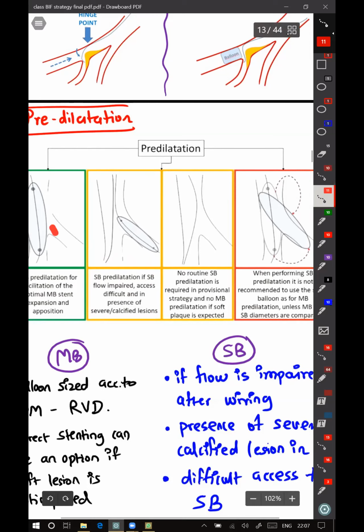Otherwise, usually you don't do side branch pre-dilatation because that can cause dissection. If it causes dissection in the proximal side branch, then you have to convert from the single stent strategy to a two stent strategy. You won't have any option. So as far as possible, side branch pre-dilatation should be avoided, and it should be done only if there is a severe or calcific lesion or you are anticipating difficult wire entry again.